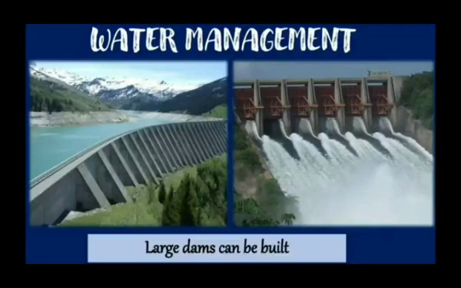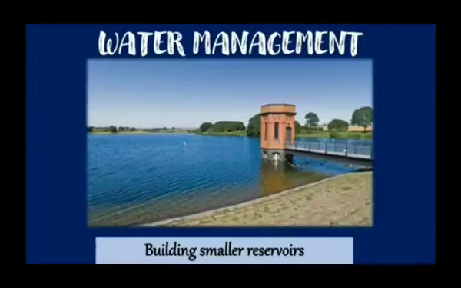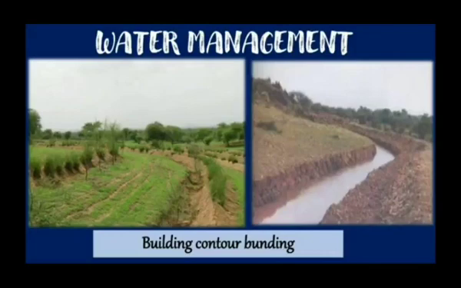Now large dams can be built, but they may not be possible in all the places. In that event, the government and the people come together to undertake several works such as building small reservoirs like dams, lakes, counterbunding, stopping the water of the smaller streams by constructing bunds and bandharas. There are smaller reservoirs. Now,